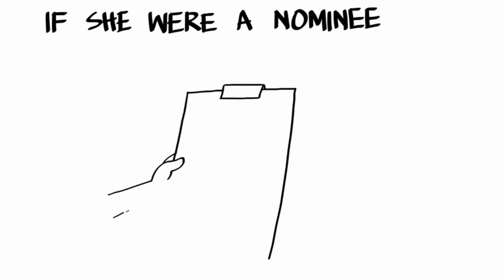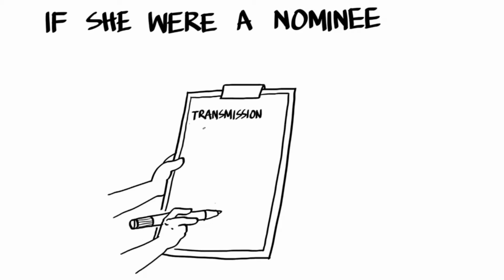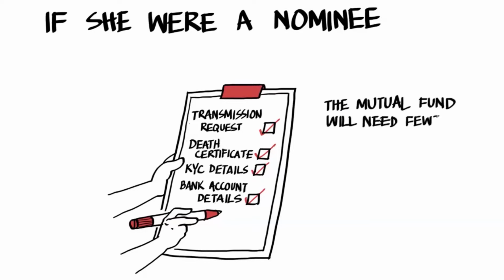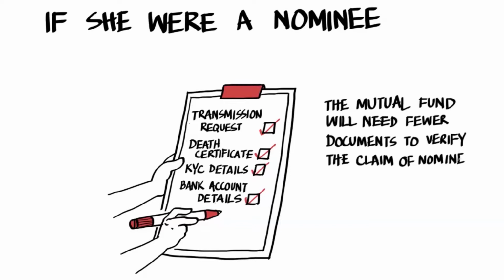The prescribed form for transmission can be downloaded from the website. Alka will have to submit the death certificate of her father and her own KYC and bank account details. On receiving the request and supporting documents, the mutual fund will remove her father's name from the folio and transmit the units to Alka's name.